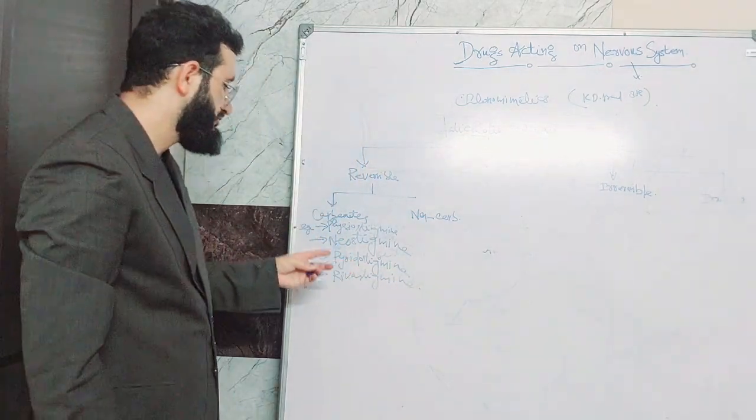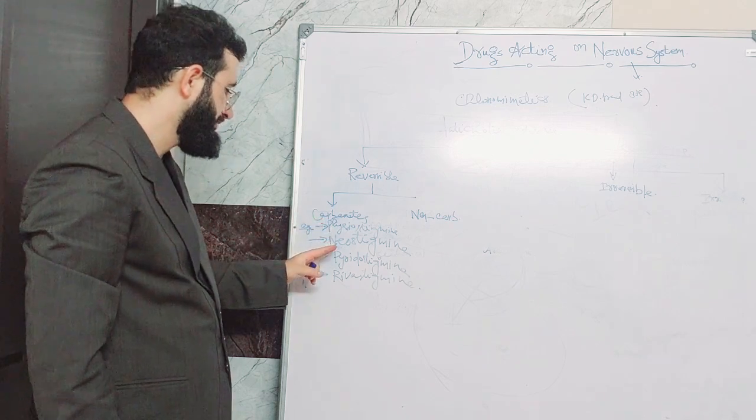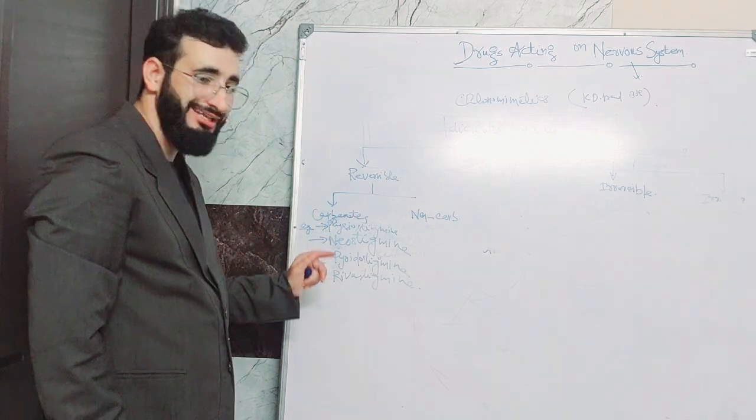So in carbamates we have physostigmine, neostigmine, pyridostigmine, and rivastigmine.